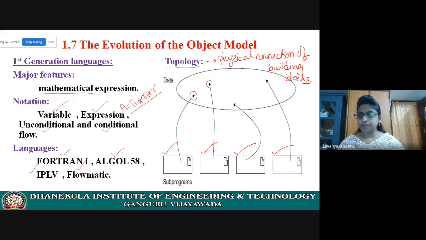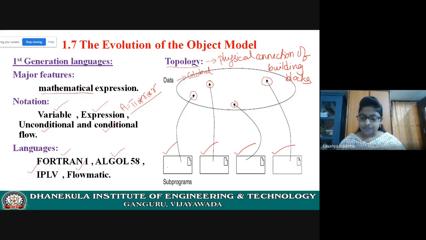That means this data is global data, where each and every subprogram can access the data. Each and every subprogram can modify the data. This is the topology of the first generation language.